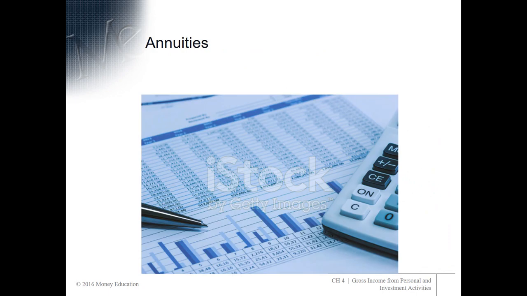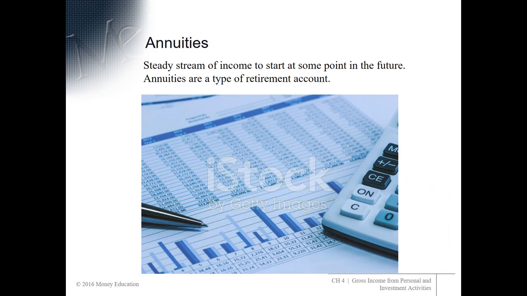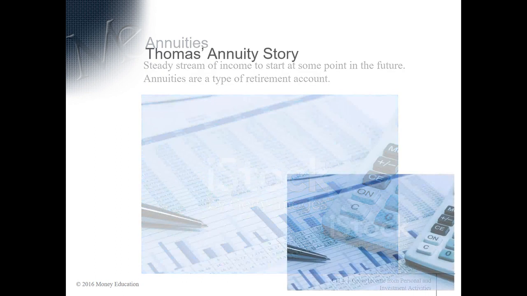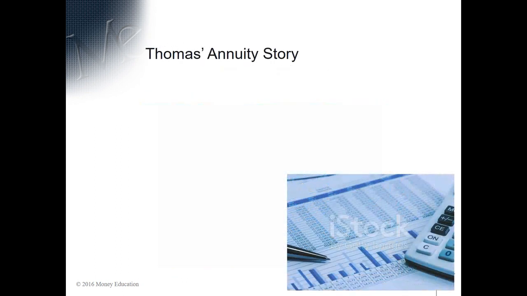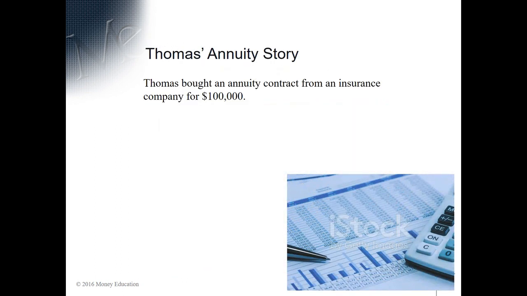Let's talk a moment about annuities. What is an annuity? It's a steady stream of income that's going to start at some point in the future. So annuities are a type of retirement account. Now these are not usually offered through the employer, but they are a type of retirement account. Okay, let's go through and look at Thomas's situation. Now, Thomas bought an annuity contract from an insurance company for $100,000.